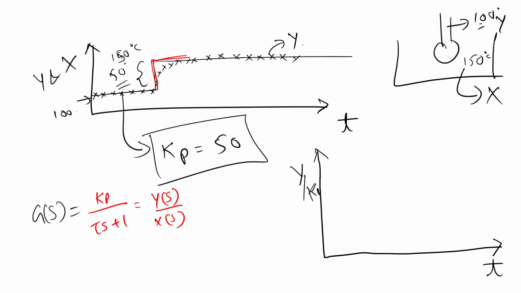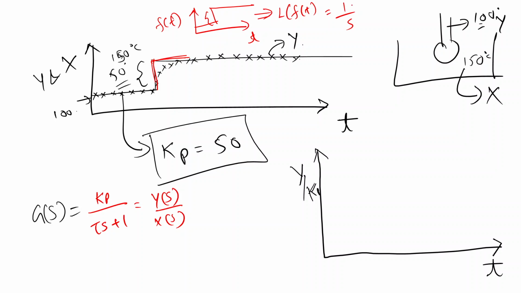So x(s) is changed suddenly. If I had to find the Laplace transform of this function, f(t) with respect to time, that is the step function, it will come around 1 upon s, where 1 is this magnitude.